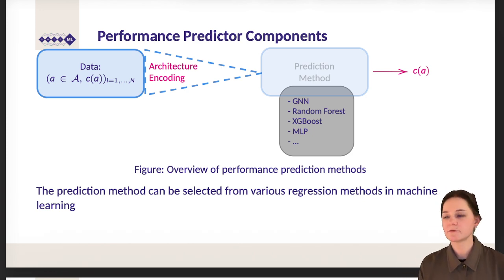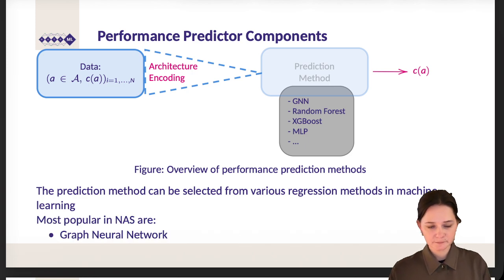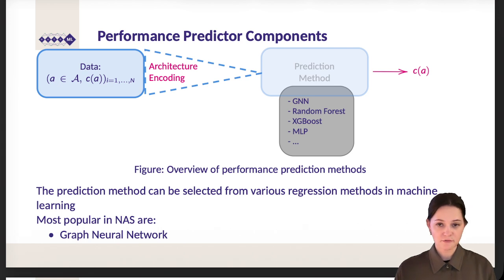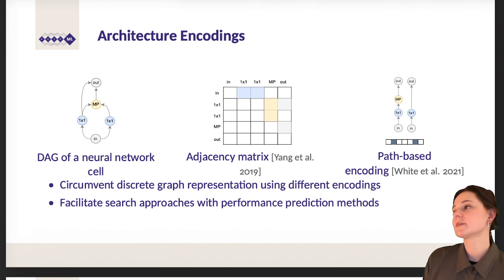We can use a random forest, we can use an XGBoost, and we can use MLP, all various regression methods. And most popular are graph neural networks, given the inherently given graph representation of our networks.